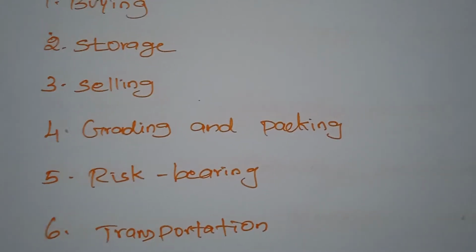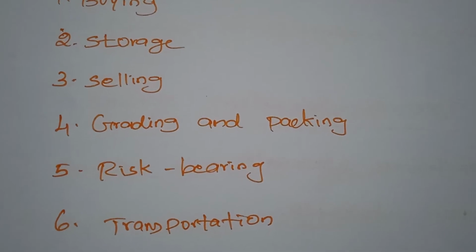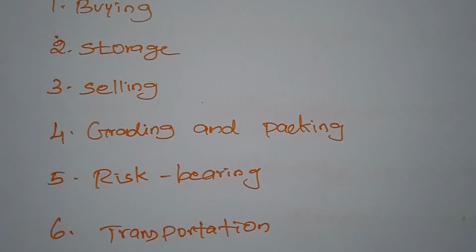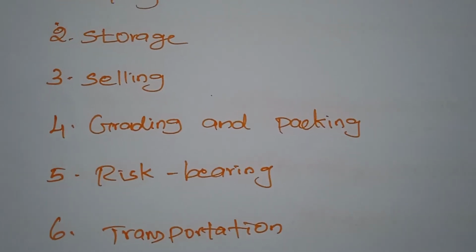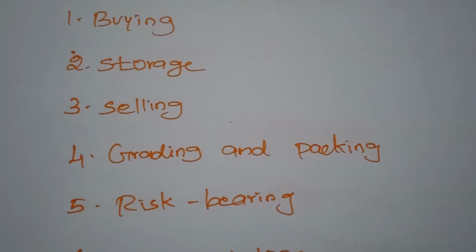So after purchasing the commodities from the wholesaler, the retailer has to do these things. He packs goods in small lots for the convenience of consumers.